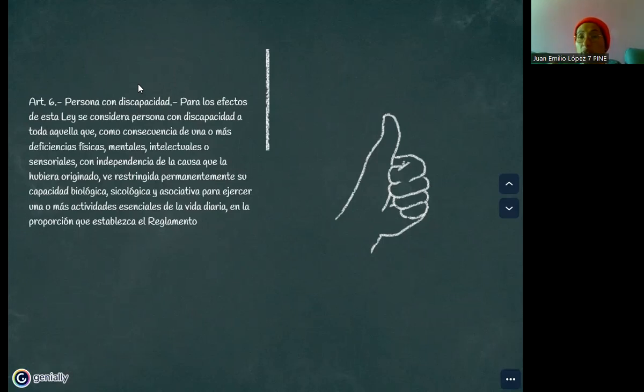And with this, these people can be recognized in the eyes of the government as people with disability. And people with disability have different things or different levels according to this law.